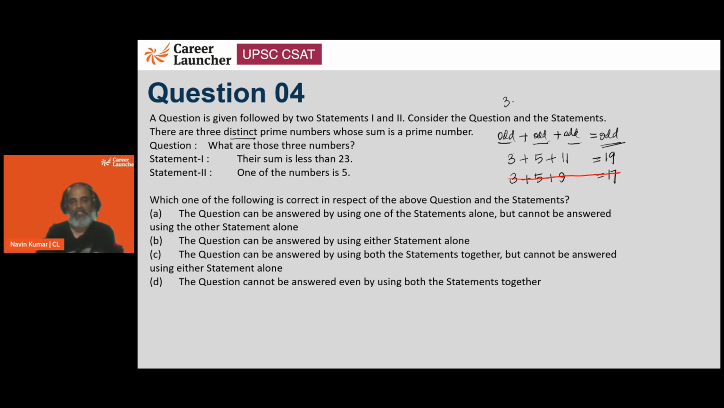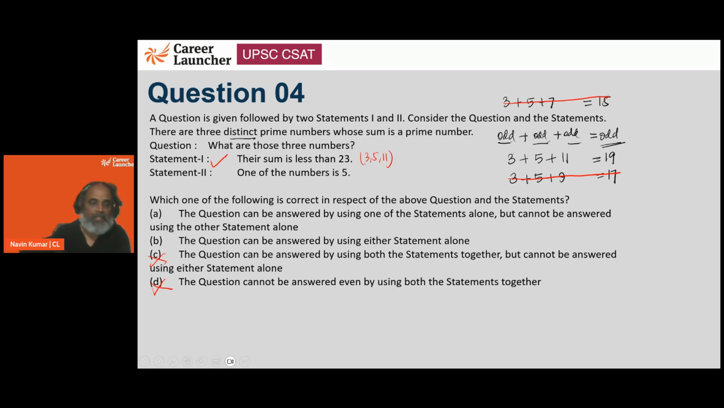Okay. Next is 3 plus 5 plus 7. That's the next possibility, which is 15. But then 15 is not prime. So using statement 1, we are able to answer. Those three numbers which are prime, such that their sum is prime, are 3, 5, and 11. The moment I'm able to answer it using one of the statements alone, C and D cannot be answered.